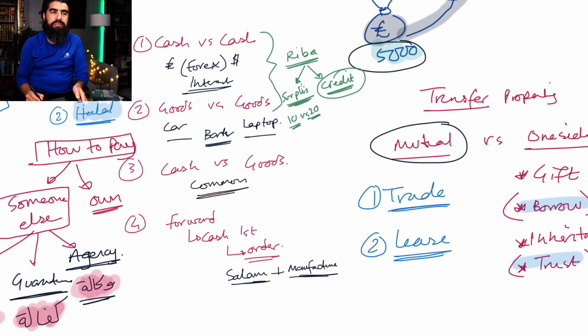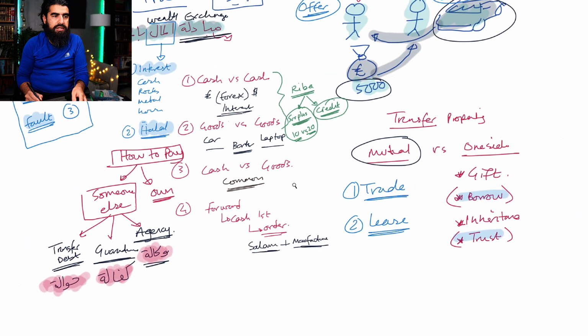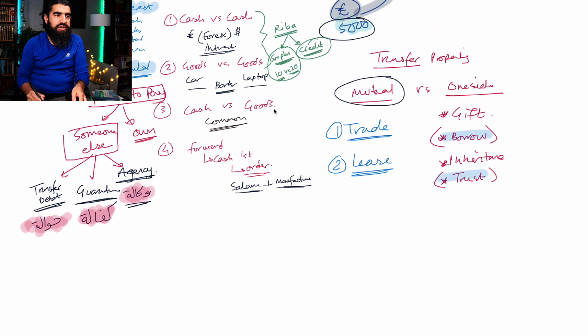There's actually a separate chapter dedicated to surplus, what we call surplus riba, surplus interest, and that's something that we're going to be talking about in a lot of detail. Okay. All right. Now, when it comes to cash for cash, let's bring this over here.